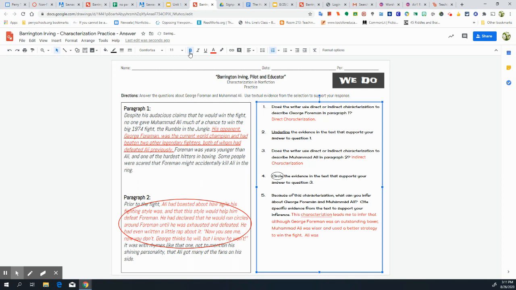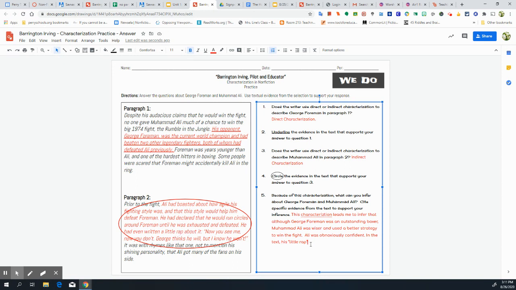Ali was obnoxiously confident in the text. His "little rap," and I'm using quotation marks around little rap because it says it right here in the text.